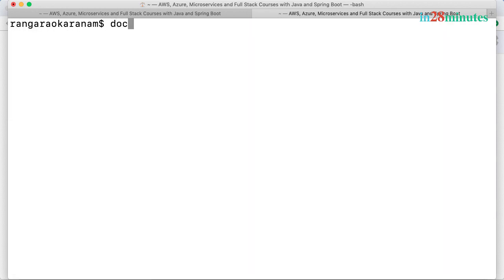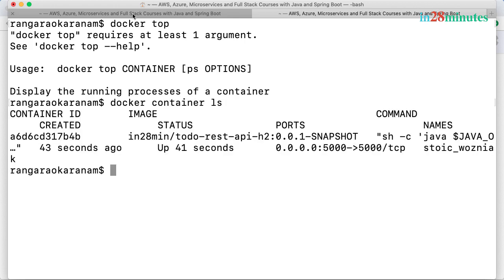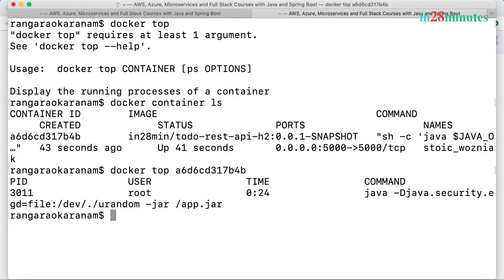The other interesting command is docker top. What does it do? The docker top command is used to check what top processes are running in a specific container. Let's do a docker container ls, and this is the container ID which is running right now. So I can say docker top and give the ID of the container.